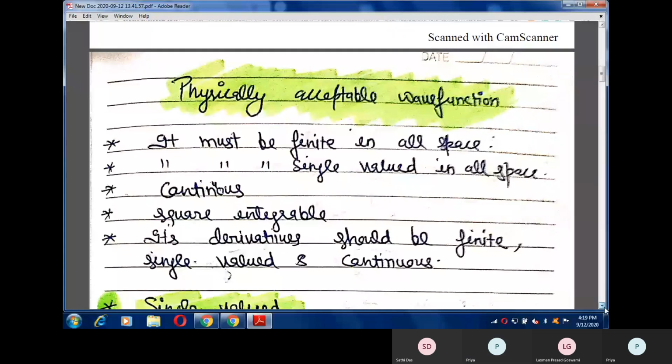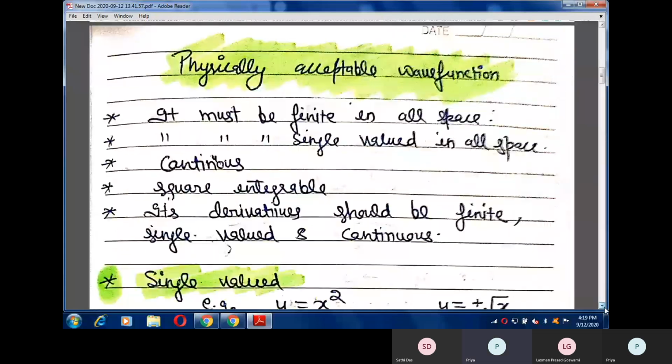Any wave function which we use in quantum mechanics to represent a quantum mechanical system should satisfy some properties. The first property is that the wave function must be finite all over the space. The second is that it must be a single valued function.